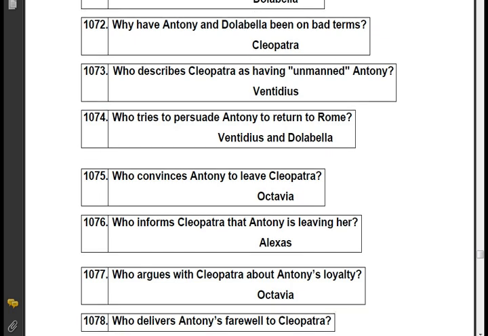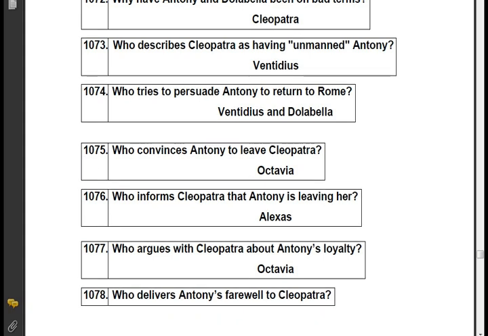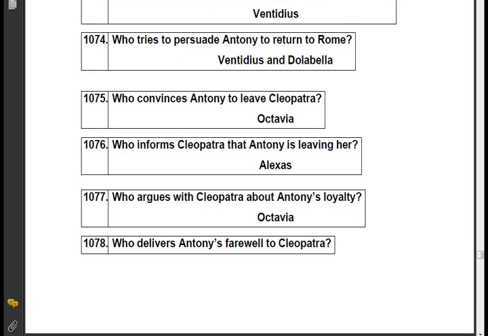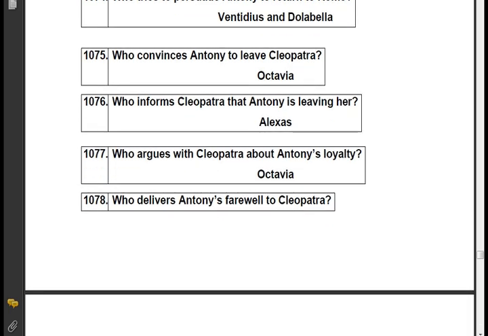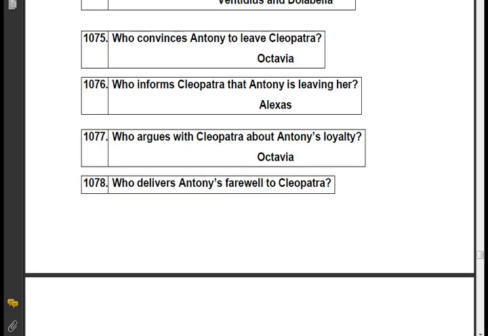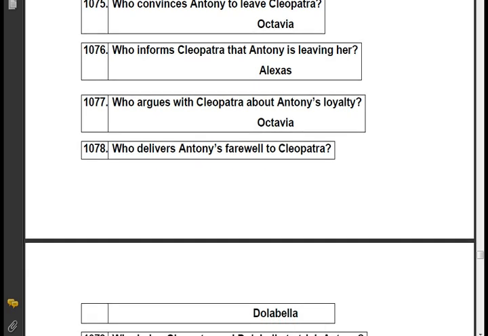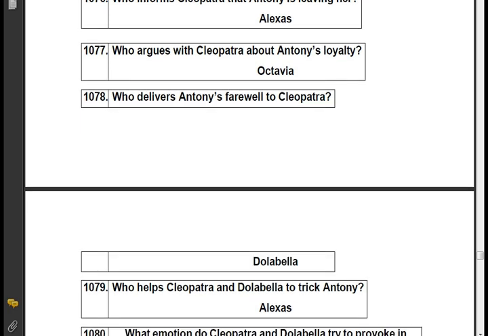Who describes Cleopatra as having unmanned Antony? Ventidius. Who tries to persuade Antony to return to Rome? Ventidius and Dolabella. Who convinces Antony to leave Cleopatra? Octavia. Who informs Cleopatra that Antony is leaving her? Alexas. Who argues with Cleopatra about Antony's loyalty? Octavia.